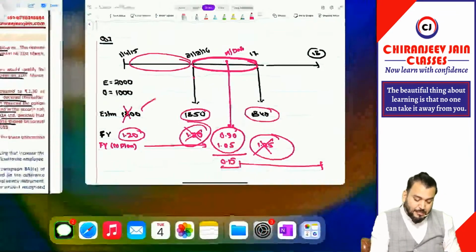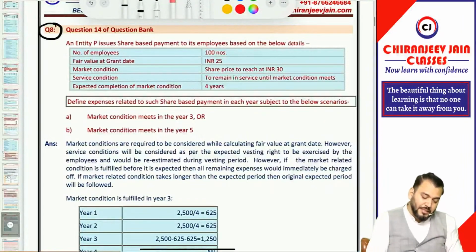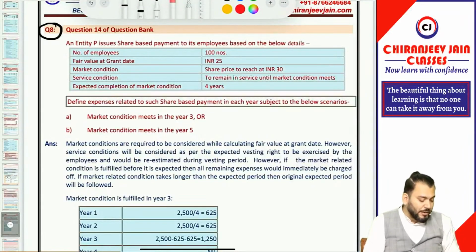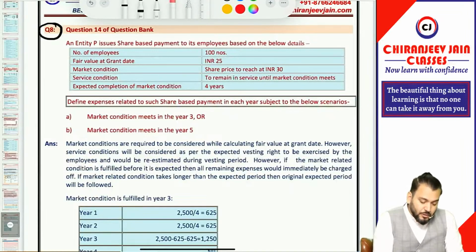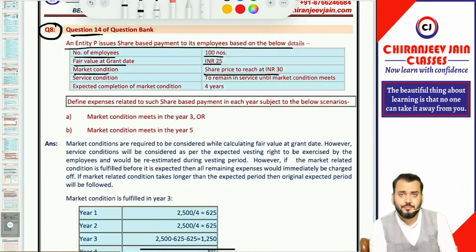The last question of my expected list. This question is also an ICAI study material question, but till now not tested, but it can be a good question from the exam point of view. Correct? Question 14. Entity P issued share-based payment to its employees based on the following details. Number of employees 100, fair value on grant date INR 25, market condition share price to reach INR 30.